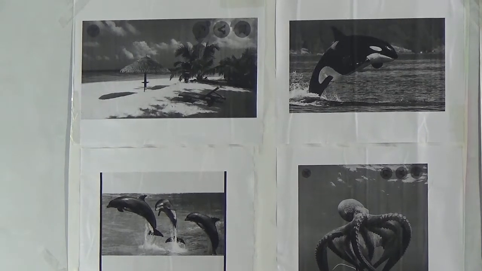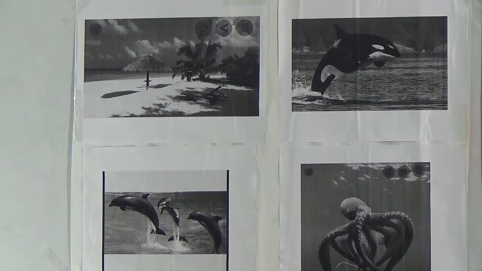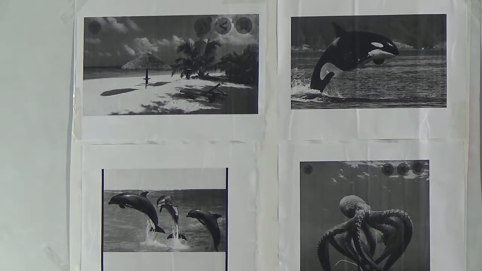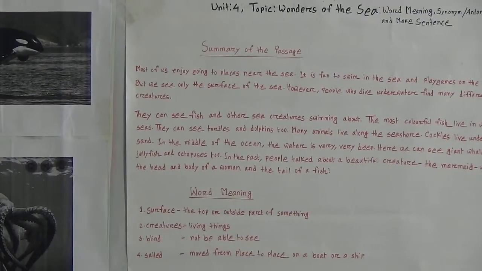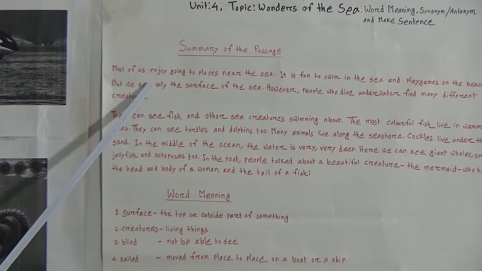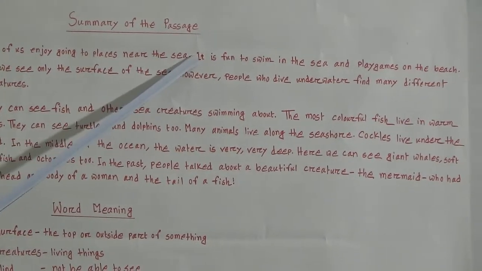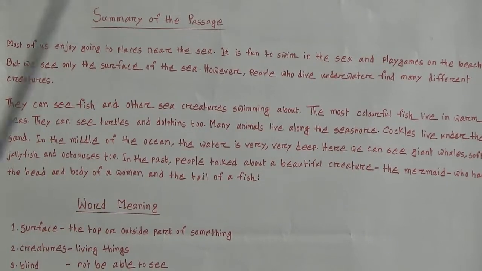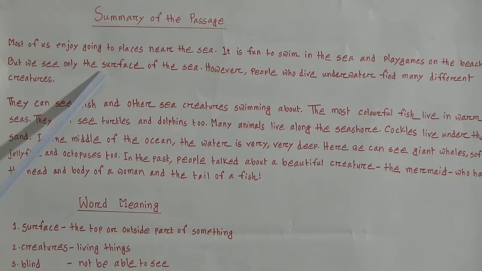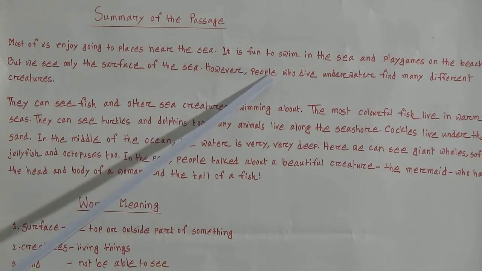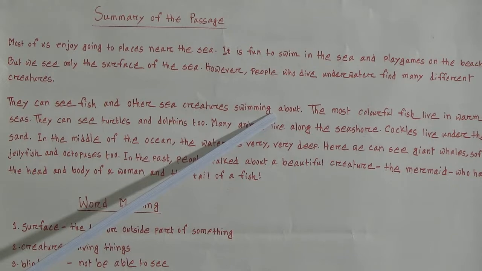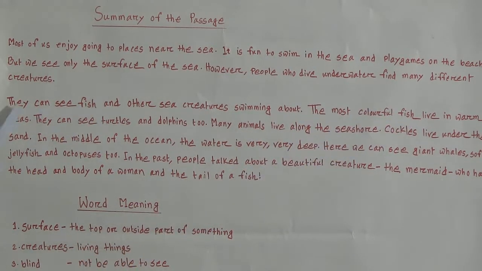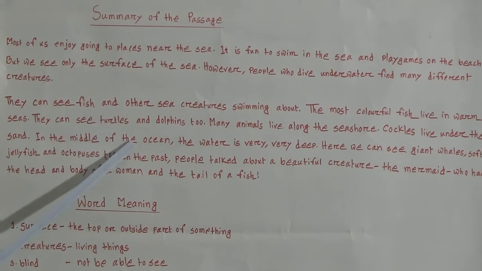Okay, so listen, to understand word meaning, synonym, antonym and make sentence, we need to read the summary of the passage at first. So let us read the summary of the passage. Most of us enjoy going to places near the sea. It is fun to swim in the sea and play games on the beach. But we see only the surface of the sea. However, people who dive underwater find many different creatures. They can see fish and other sea creatures swimming about. The most colorful fish live in warm seas. They can see turtles and dolphins too.